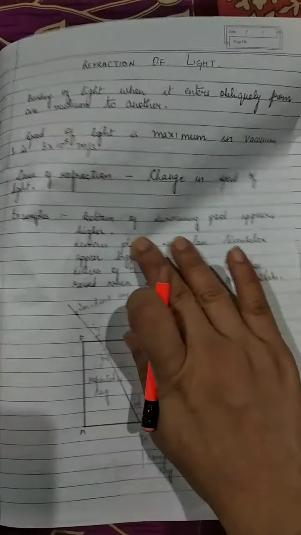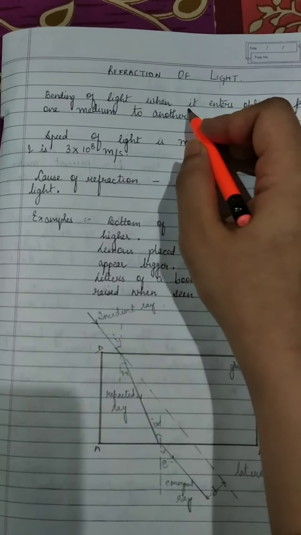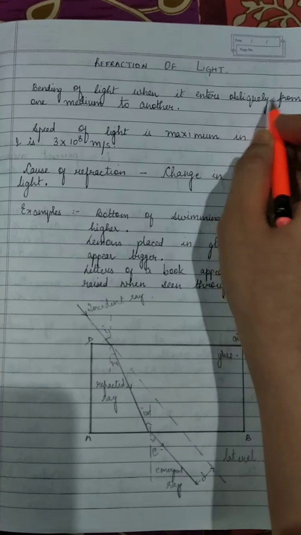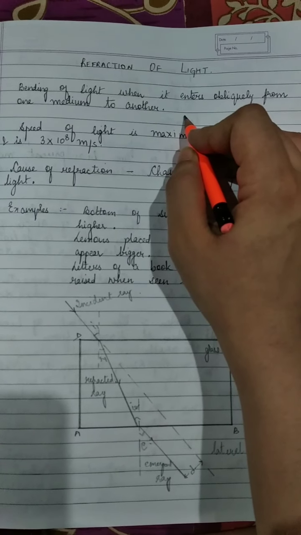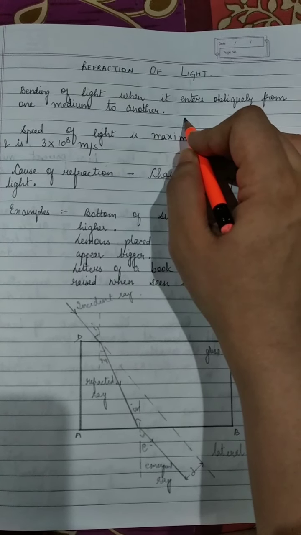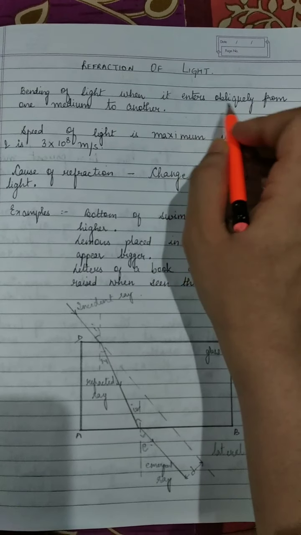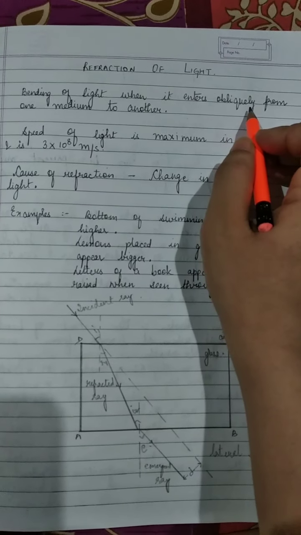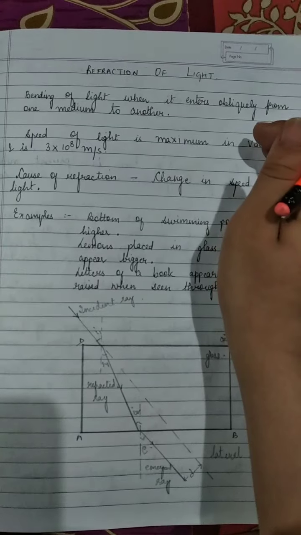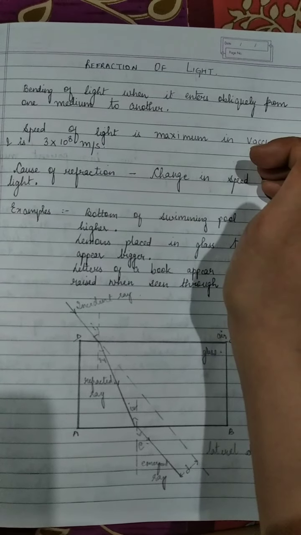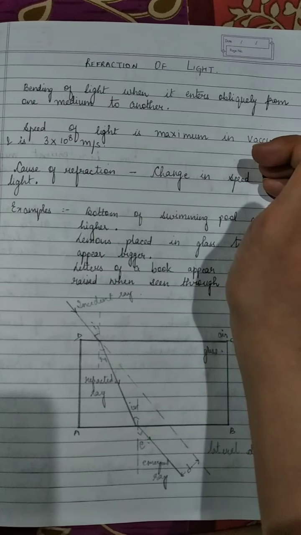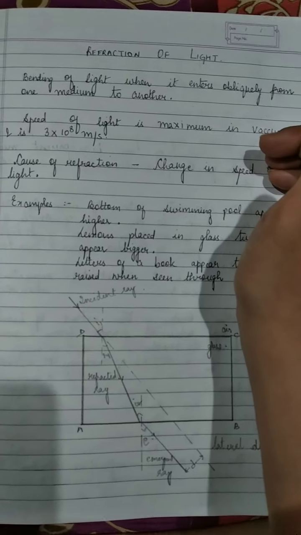So what do you mean by refraction of light? That is bending of light when it enters obliquely from one medium to another, right? Whenever there is a bending of light when it enters from one medium to another, there are basically two types of medium that we will be talking about. One is a denser medium and the other is the rarer medium.